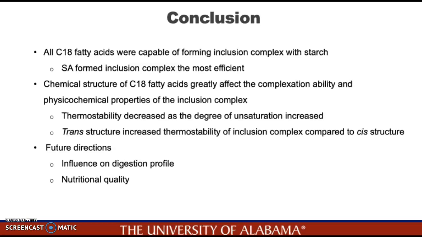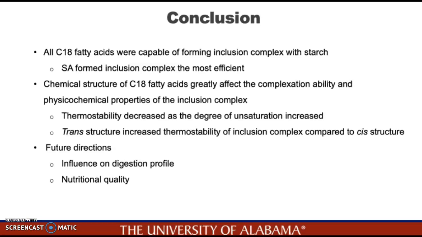Also, based on our results, the chemical structure of C18 fatty acids could largely affect their complexation ability and the physicochemical properties of the inclusion complex. We also found that the thermal stability of inclusion complex will decrease as the degree of unsaturation increases, and the trans structure could actually increase the inclusion complex thermal stability compared to the cis structure.